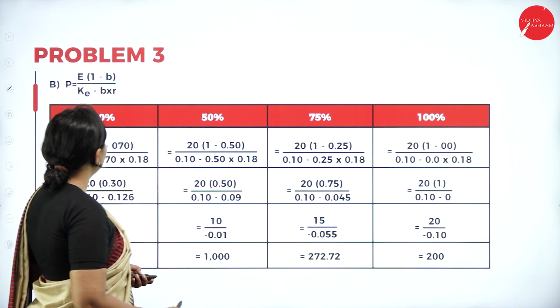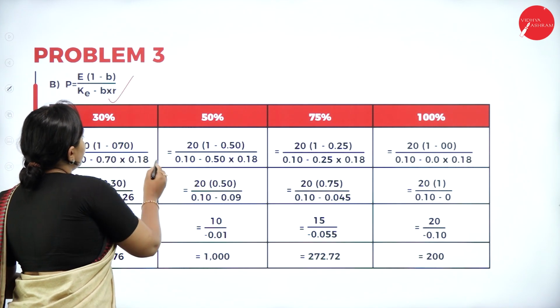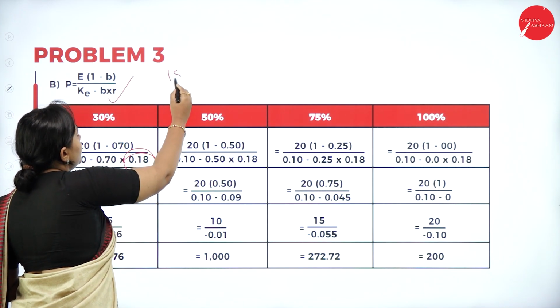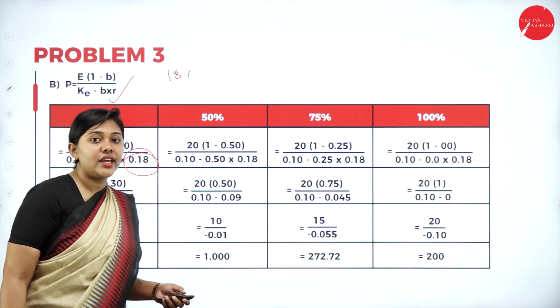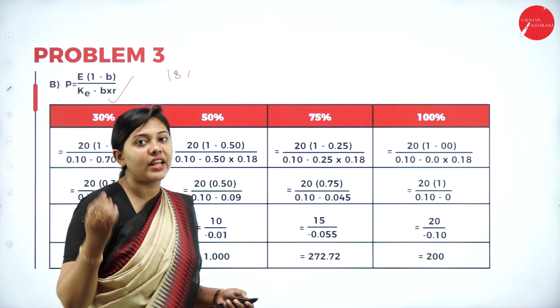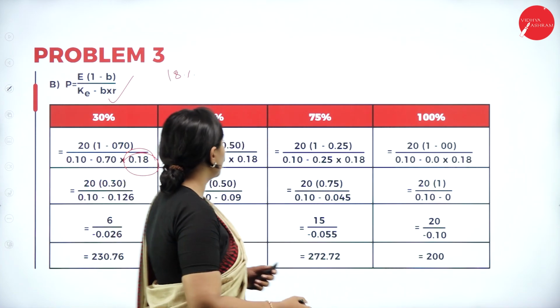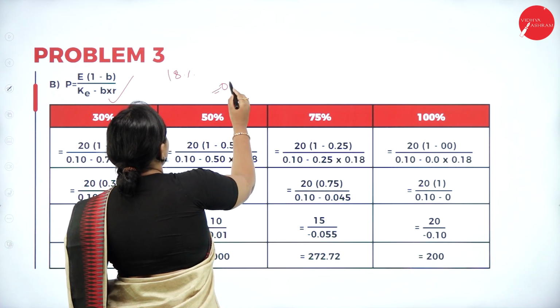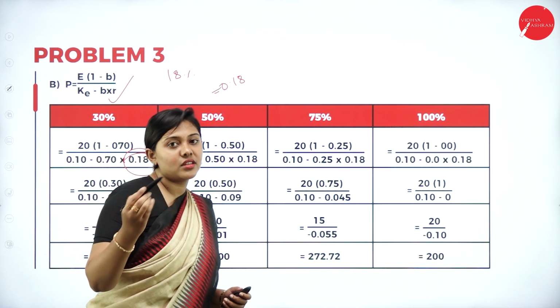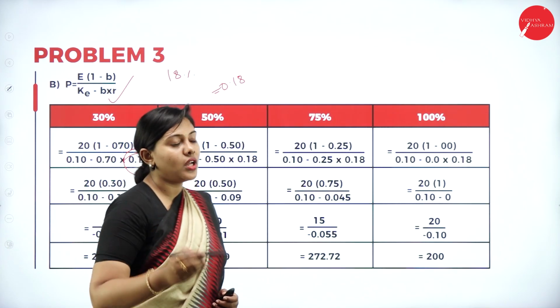Moving forward, now we have to calculate for case B, when the rate of return is 18%. What is the case? The rate of return is 18%, and the rest of the information is similar. Everything we have calculated stays the same; only the rate of return is 18%. If you convert that percentage into decimal, it is 0.18. Substitute the values and check out the answer.